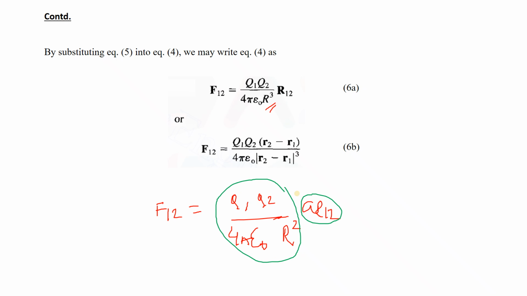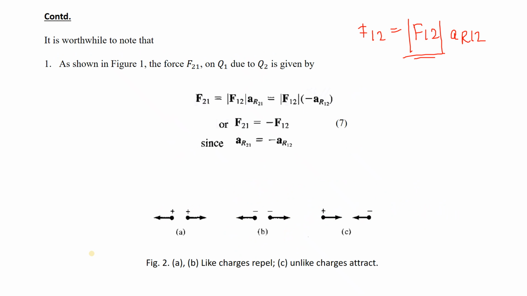So this is the unit vector. That means this should be the modulus, the magnitude. So it is equal to mod F12 into unit vector R12. This is the modulus value, so that is written over here.